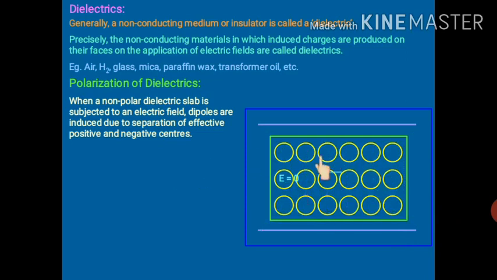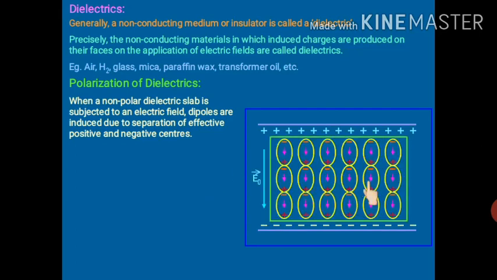initially your dielectric is like this. These are the molecules, symmetrical in shape, and no dipole moment is there. Positive and negative charges coincide with each other, and everything is symmetrical, as you can see clearly in this picture. But as the electric field is applied, see the changes. Now the positive and negative charges are separated. A dipole moment is induced, because we have applied an external electric field.